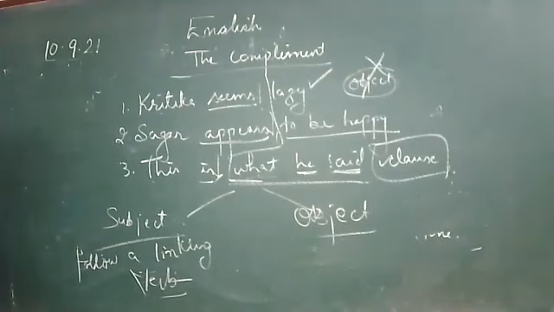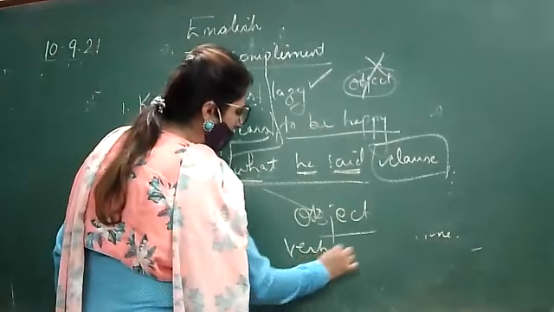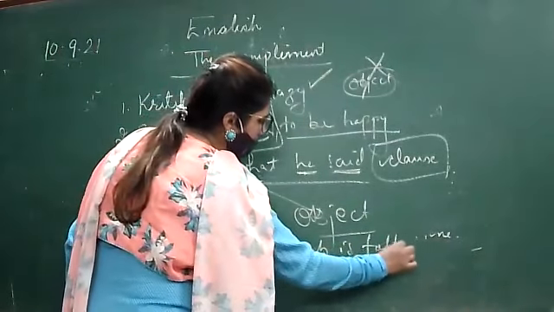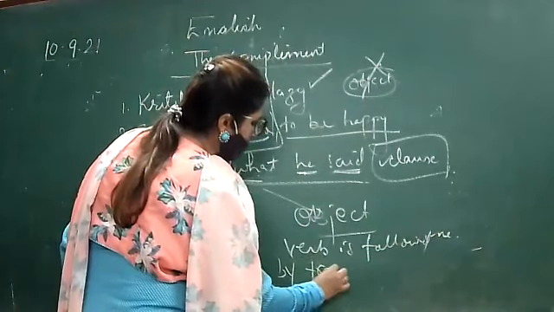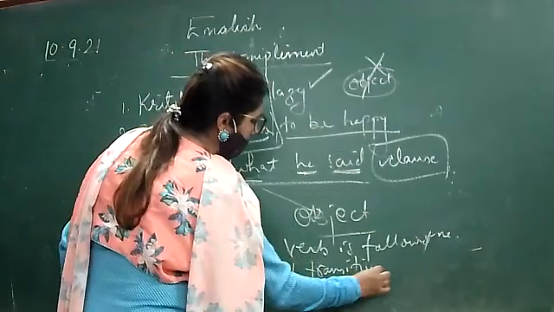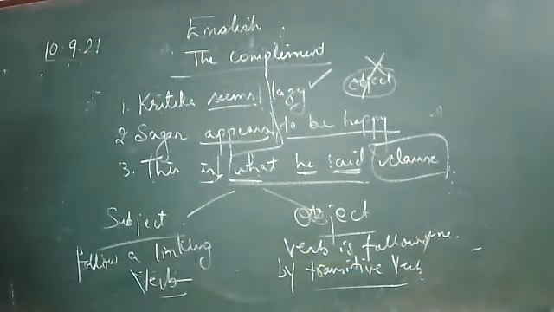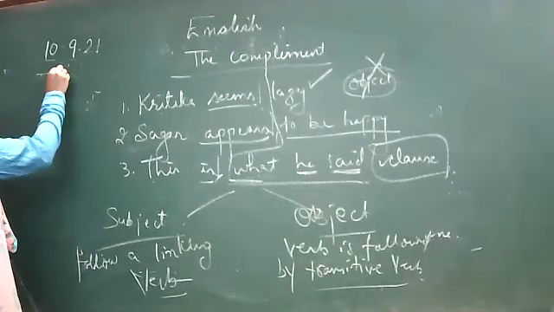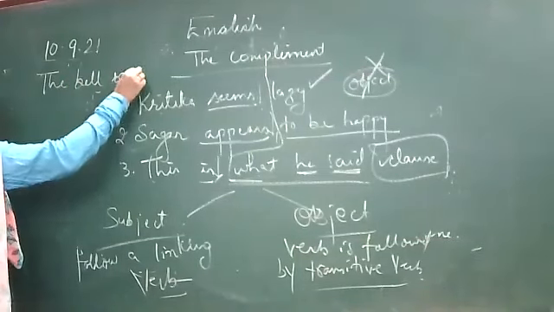What is an object complement? The verb is always a transitive verb. What is a transitive verb? Who will tell me? It requires an object to complete its meaning. Yes, for example, the bell rang.